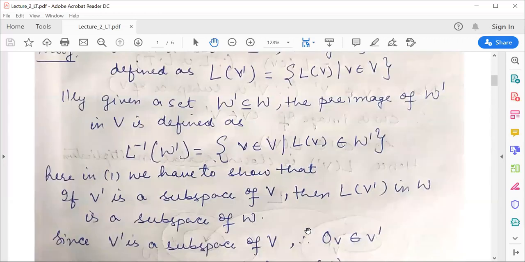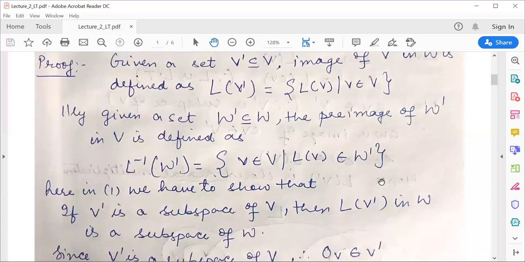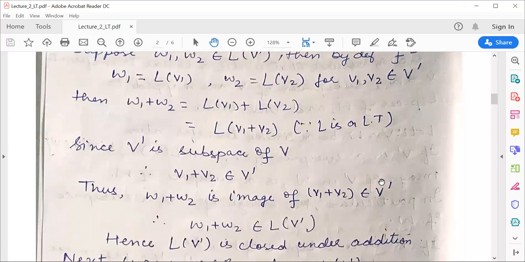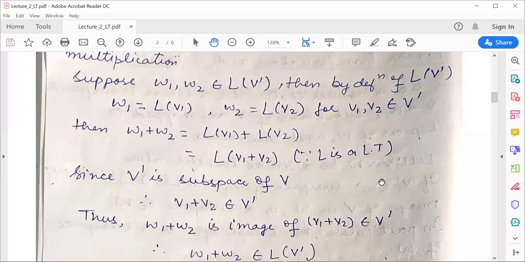So how have we defined L of V'? It is all those L of V such that V belongs to, it must be V'. Just make a correction here: for all V belongs to V'. So how we have defined the set L of V'? It is all those elements which are images of elements belonging to your V'.